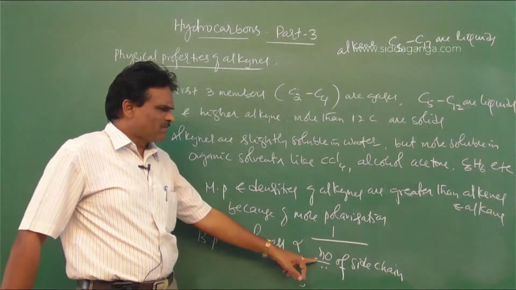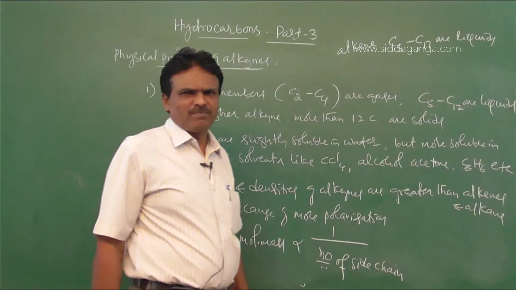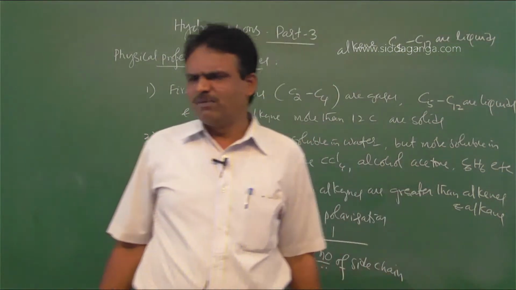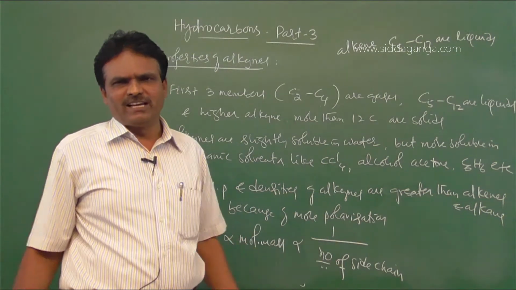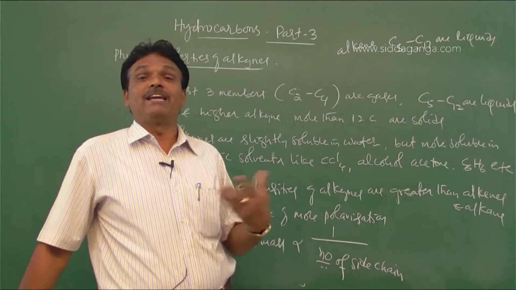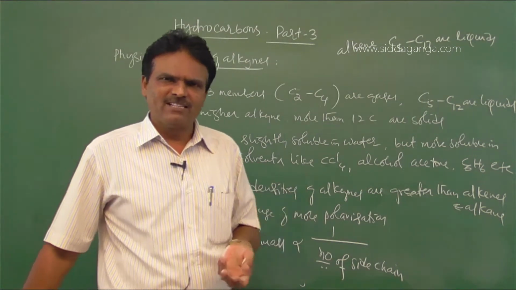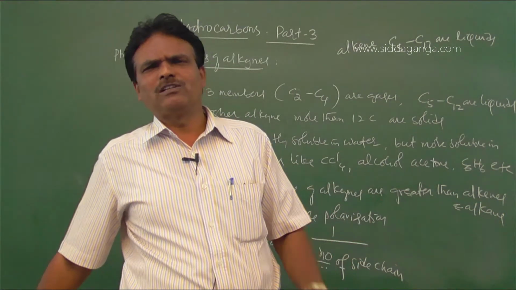So as the number of side chains increases, the boiling point decreases. This is very similar to alkanes and also alkenes. As branching increases, spherical nature increases, so surface area decreases.